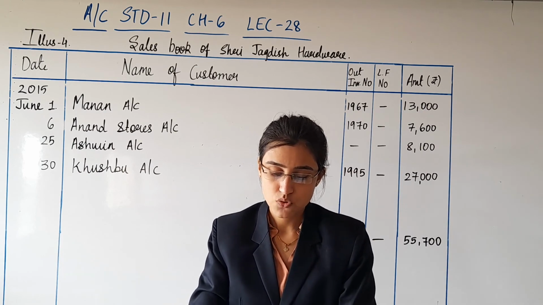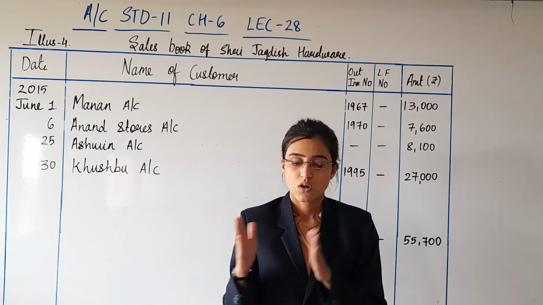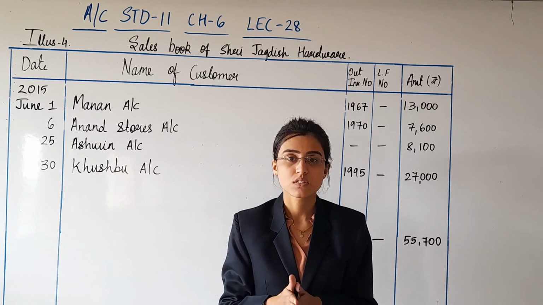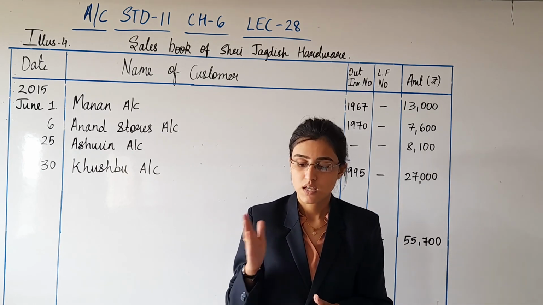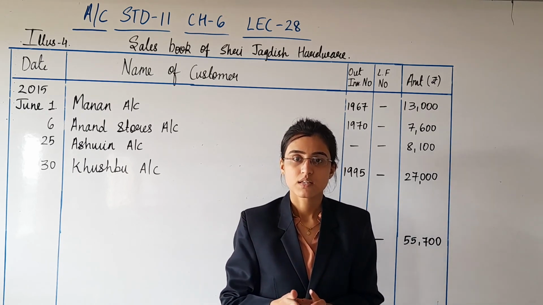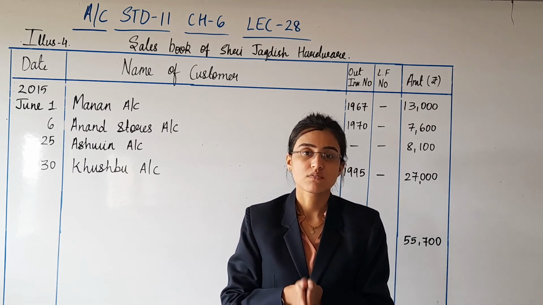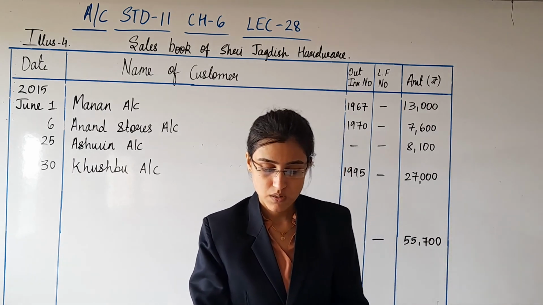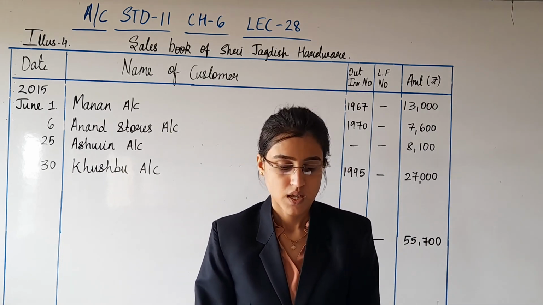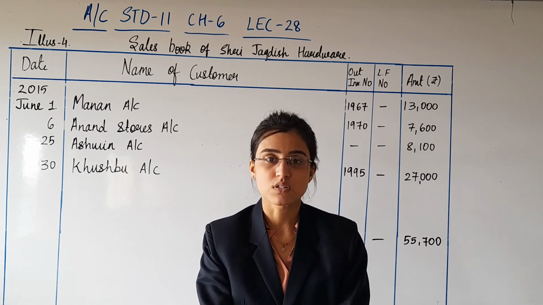And as I said, there are two ways to prepare sales book: simple sales book and columnar sales book. In columnar sales book, there are columns according to the types of goods and expenses. From this we have understood simple sales book, and we have solved illustration 4. You can read in more detail further on page number 133, and on the next page the specimen for simple sales book is given.